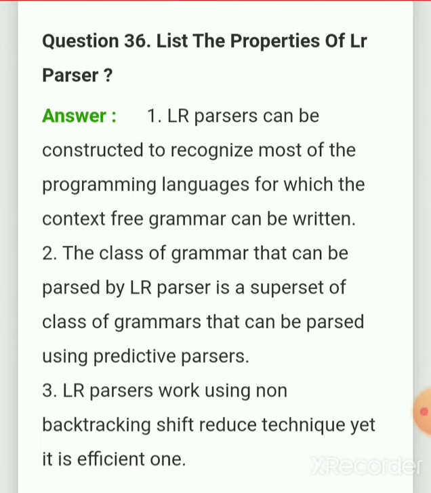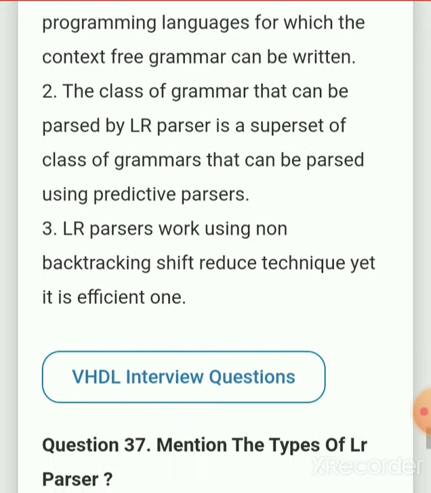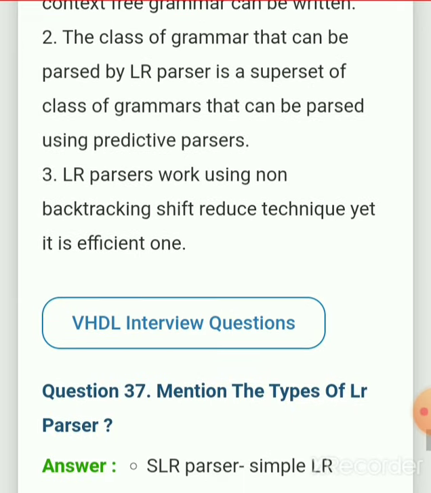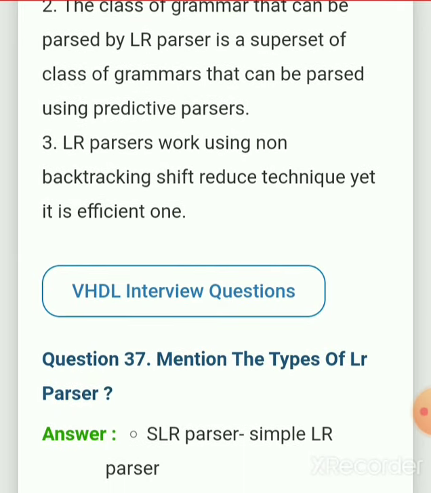List the properties of LR parser. 1. LR parsers can be constructed to recognize most of the programming languages for which the context-free grammar can be written. 2. The class of grammars that can be parsed by LR parser is a superset of the class of grammars that can be parsed using predictive parsers. 3. LR parsers work using a non-backtracking shift-reduce technique, yet it is efficient one.